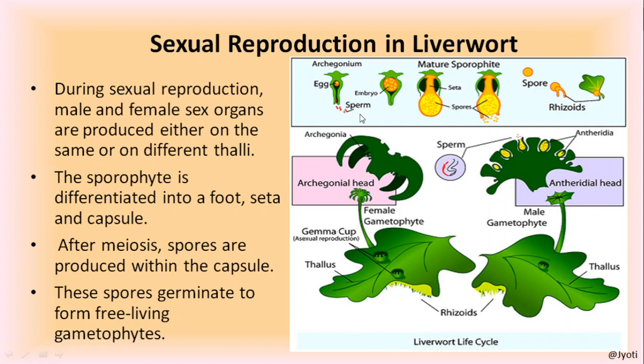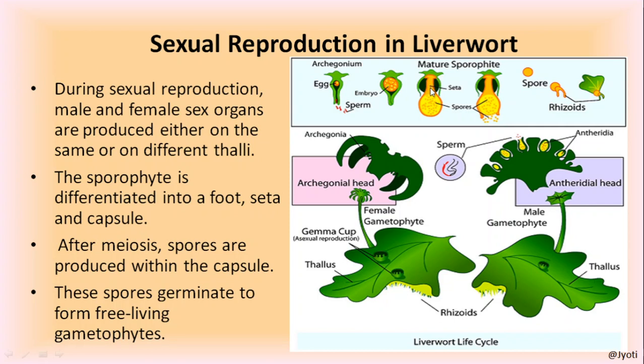Now the sperm which are carried by water fall on it and the sperm enters into the archegonium, and in the archegonium the sperm fuses with the egg to form the zygote, and the zygote develops into the embryo by division. As you know, the egg is haploid, sperm is haploid. So these haploid sperm and egg fuse together to form the zygote, which is diploid. Now the diploid zygote divides to form an embryo.